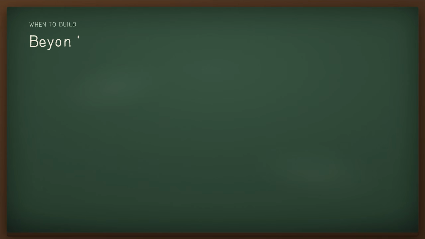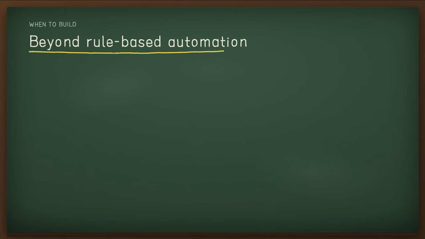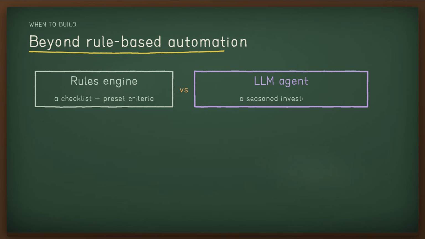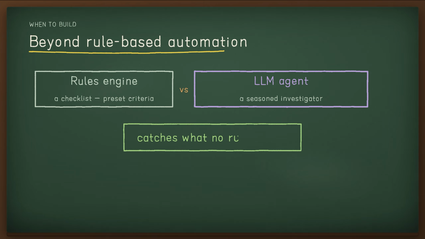When should you build an agent? Agents suit workflows where traditional rule-based automation falls short. Take payment fraud. A rules engine works like a checklist, flagging transactions on preset criteria. An LLM agent works more like a seasoned investigator, weighing context, spotting subtle patterns, and catching suspicious activity even when no clear rule is broken. That nuanced reasoning is what lets agents handle ambiguous situations.